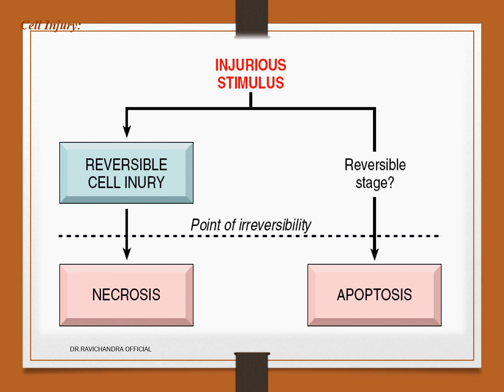Injurious stimulus, when removed, if it reverts back, it is cellular adaptation, and if it is removed and the cell goes back to normal, it can also be called reversible cell injury. If the cell damage is not reverting back after removing the stimulus, then it is an irreversible cell injury. Necrosis and apoptosis are examples of irreversible cell injury. In necrosis, there may be a stage of reversible cell injury, but I doubt there is a reversible stage in apoptosis.